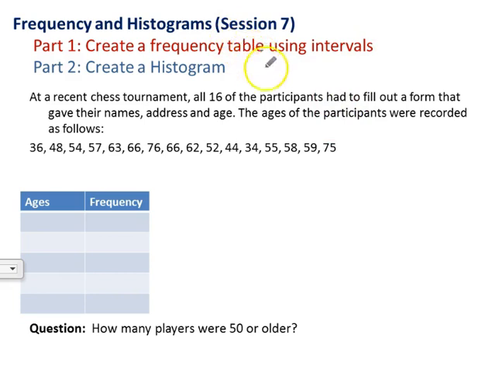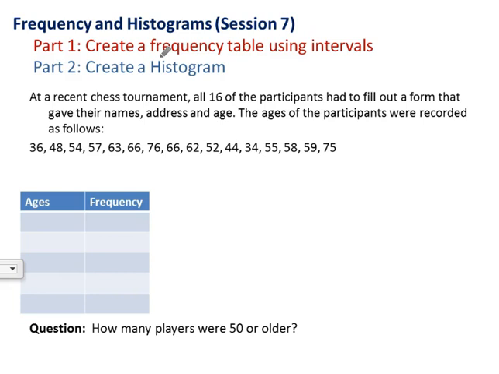Alrighty, so looking at frequency and histograms from session 7. So frequency tables allow us to take our data and create intervals and then let the reader see how often data falls into each interval. So let's take a moment and create a frequency table, and then from that create a histogram. So we'll see an example of this.